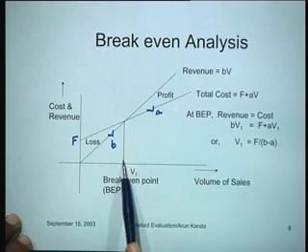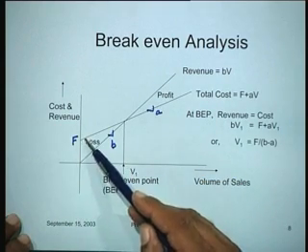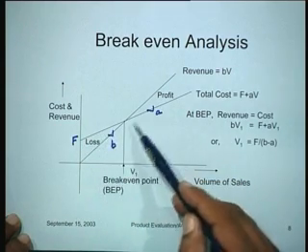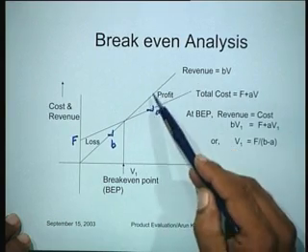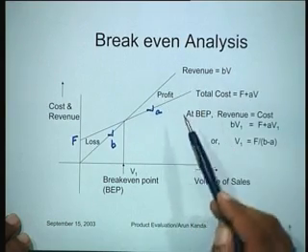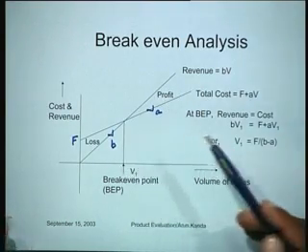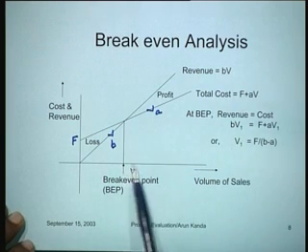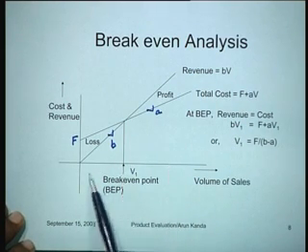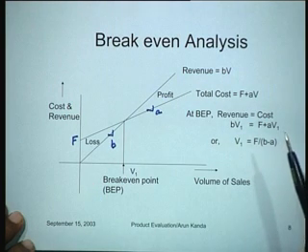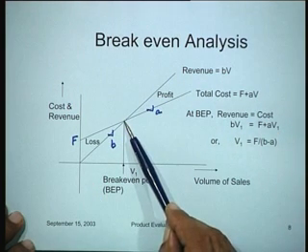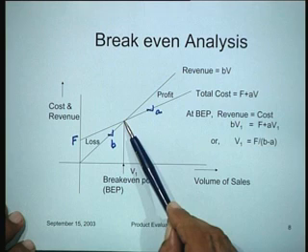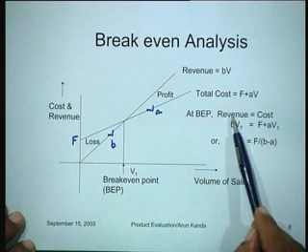And if you operate in this region, you are actually incurring this much loss, and if you operate in this region, you are incurring a profit. So obviously any company would have a desire to operate only to the right of the break-even point and not to the left of the break-even point. So one can easily determine the break-even point by equating the revenue and the cost.